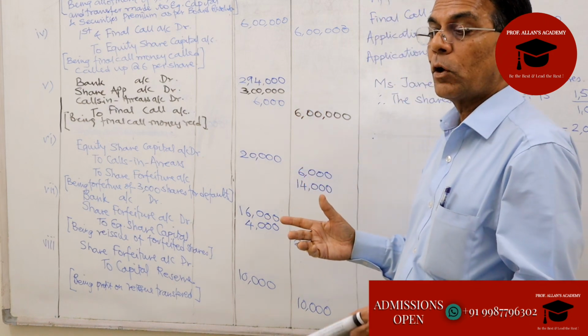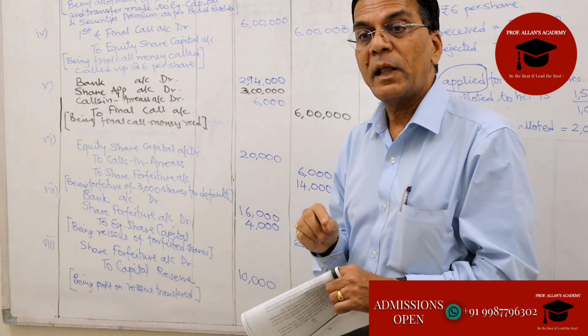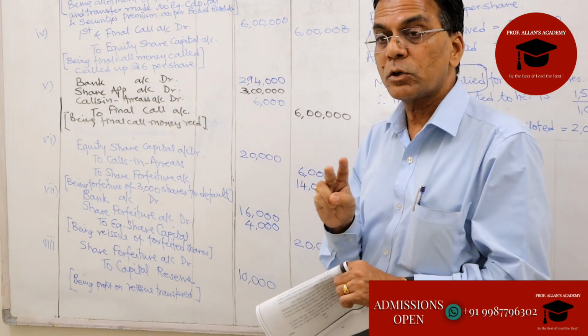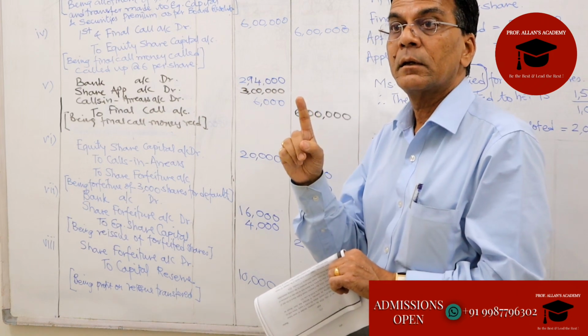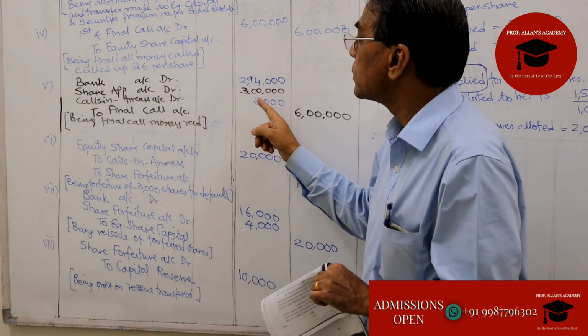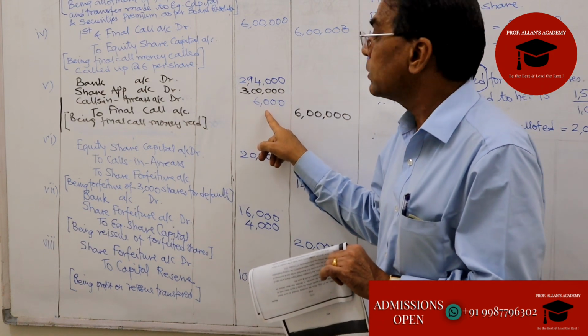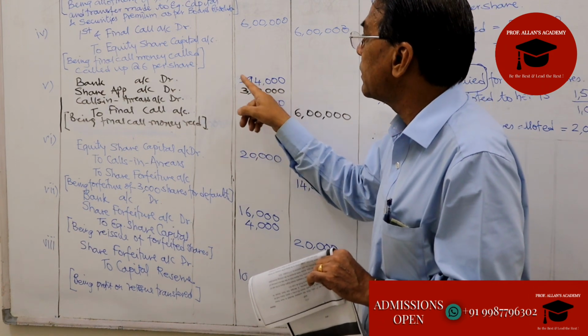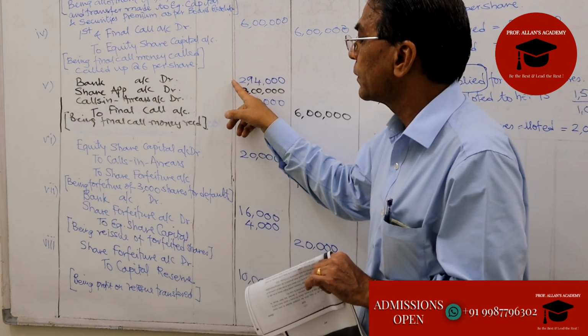Now normally the calls in arrears for Jane would have worked out to 12,000 rupees because she was allotted 2,000 shares. But her excess money is there in the application account. So that has been utilized. So her calls in arrears works out to 6,000. And therefore the balance is the amount we have received by bank.